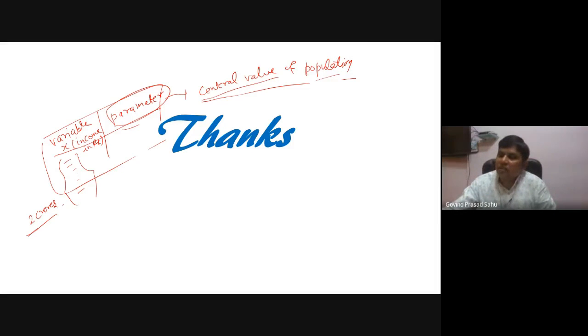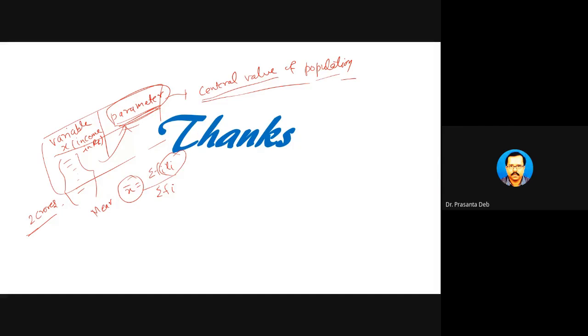So a parameter is just a constant which is estimated from either the sample or the population, and a variable is just the variable. With the help of these variables, we determine the value of the parameter. Is that clear? Suppose you calculate the arithmetic mean, that is summation fi xi upon summation fi. This xi is a variable, and this x bar, that is the mean, is the parameter. Is that clear? Yes, sir. Thank you, sir.